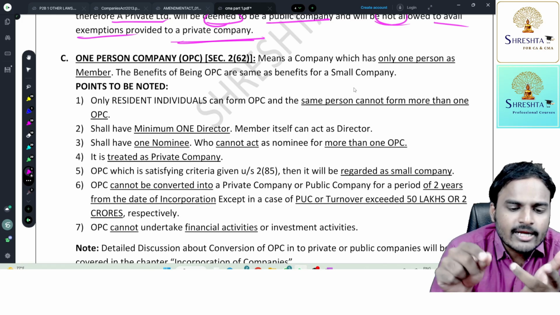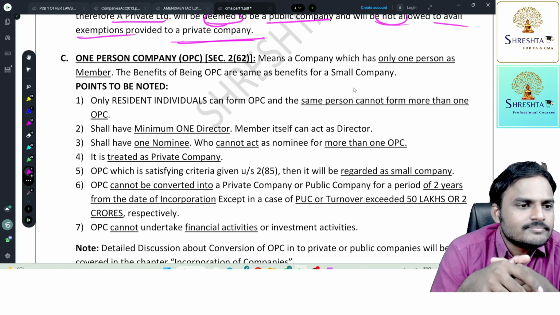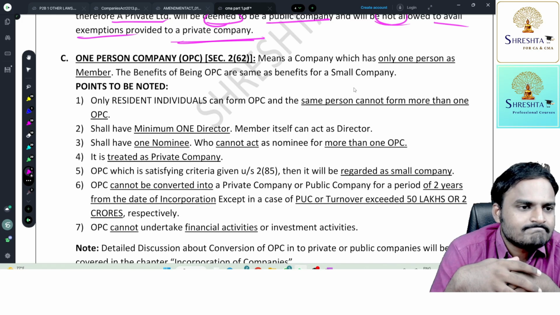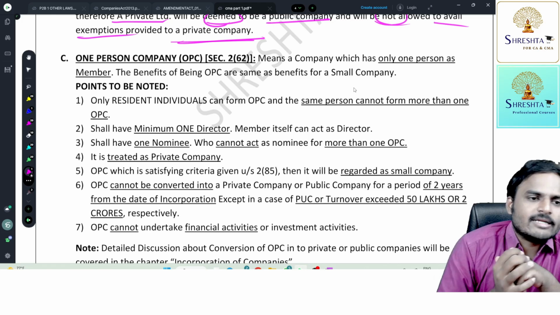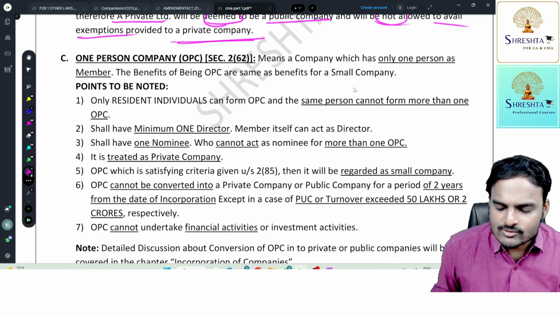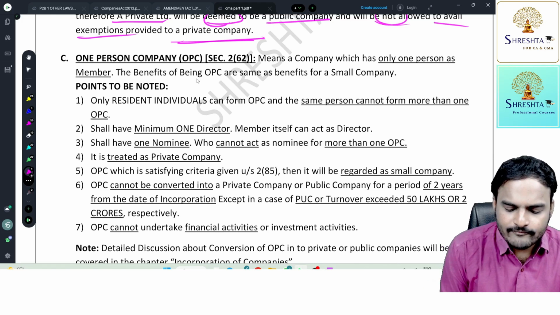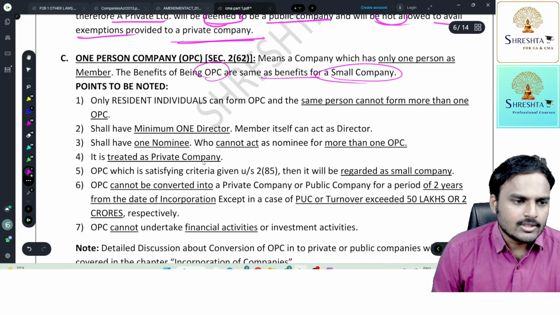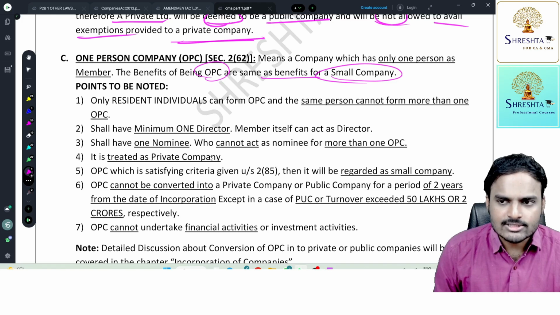Are you getting my point? And from the public point of view, there is a company, so dealing with a company is safe. A company won't run away like natural persons. One person company means a company which has only one person as a member. The benefits of being an OPC are the same benefits as a small company. Small company, I will explain in the next lecture.